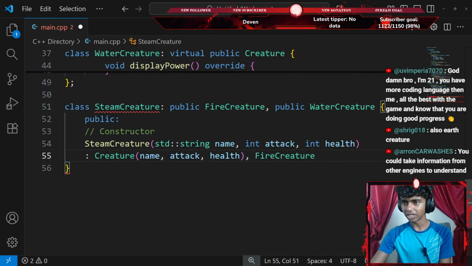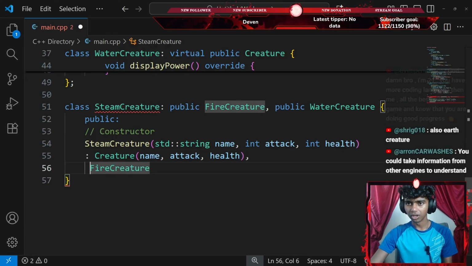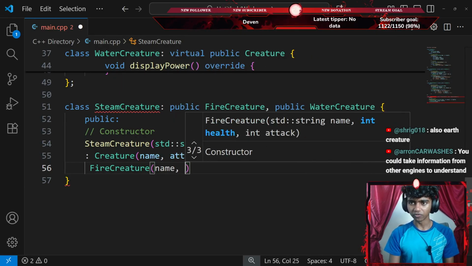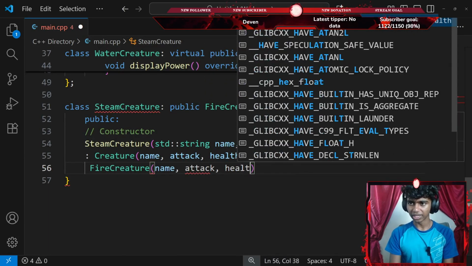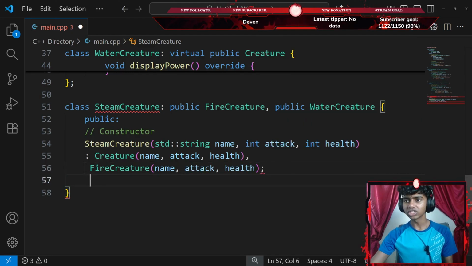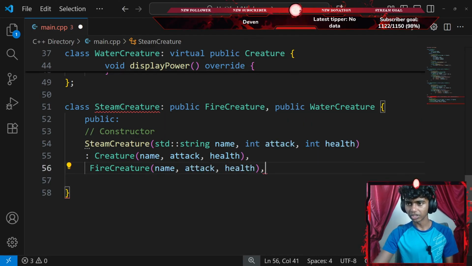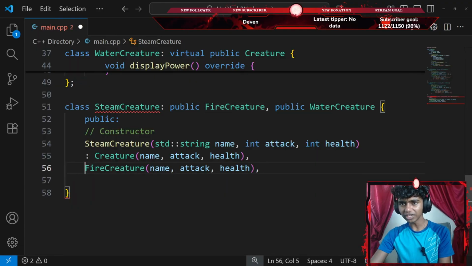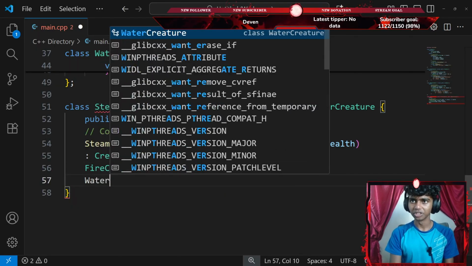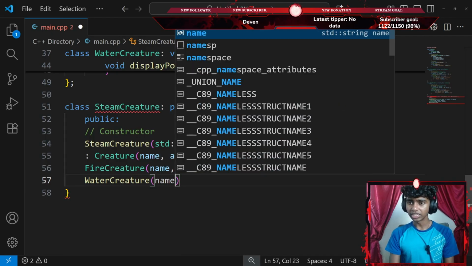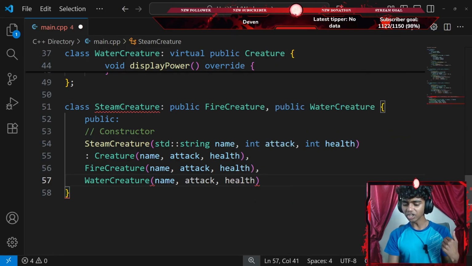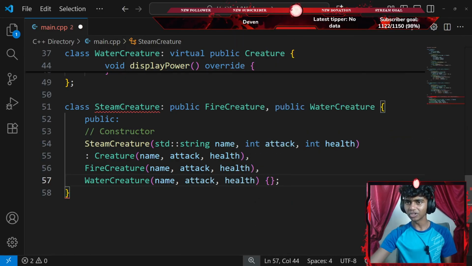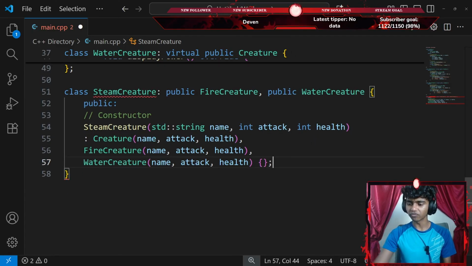Okay, maybe I go in a new line so like you guys can see as well. There we go. Okay, so my Fire Creature class does require 3 data members as well. First is name, second is going to be something like attack, and the third is going to be something like health. And then I'll go with a comma and create, this is going to be a comma. There we go. And then let's go ahead and create our final constructor for our Water Creature class. So I'll go with something like Water Creatures as constructor. Does require 3 parameters, the name, attack, and health as well. And then I'll go with a pair of curly braces ending with a semicolon. Okay, that's pretty much it for my constructor.